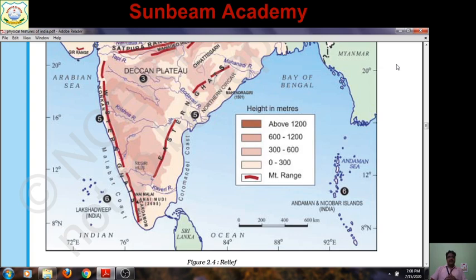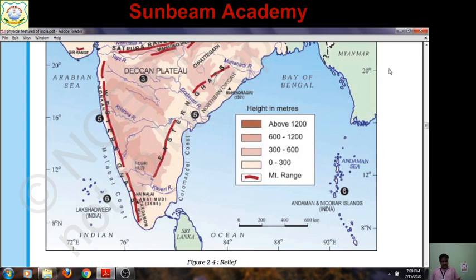After locating mountain ranges, as I have instructed you, you have to show another index. Suppose you make another index and in it you show a triangle, and next to the triangle you write mountain peaks. It means through the triangle you are locating or labeling the mountain peaks.